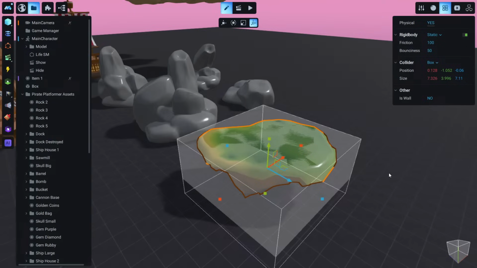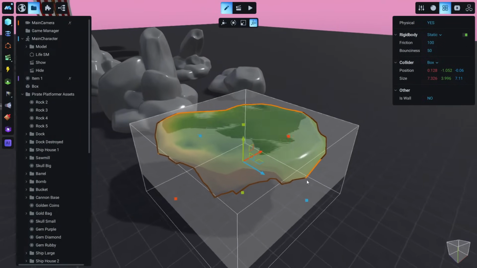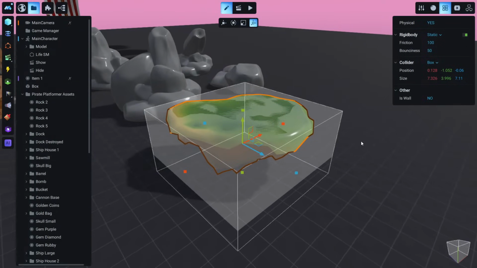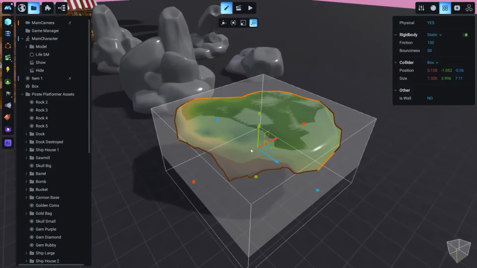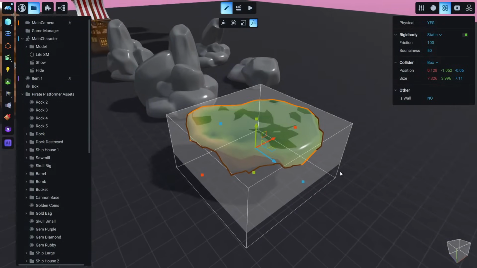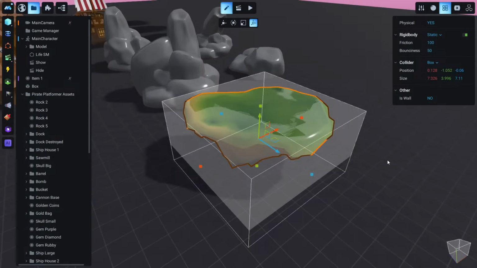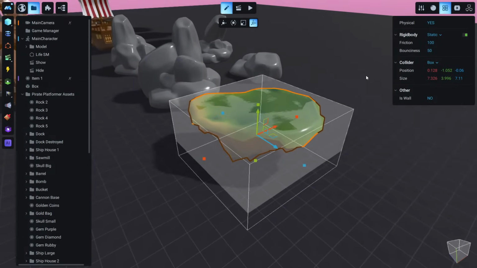Enable physics, and like before, you see Manu is set by default to static, and Manu is trying to guess the best shape to cover the entire model, but this is not good for us in this particular example, because this is a very unique shape, of course. So what can we do about it?